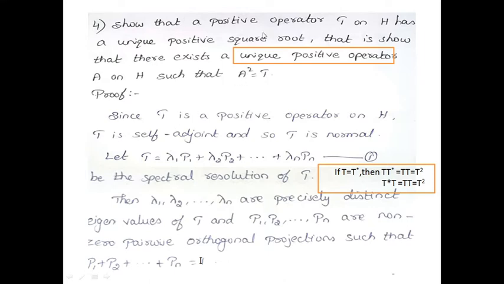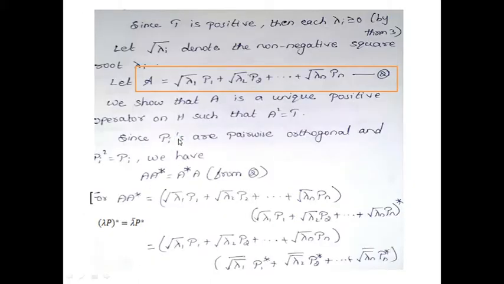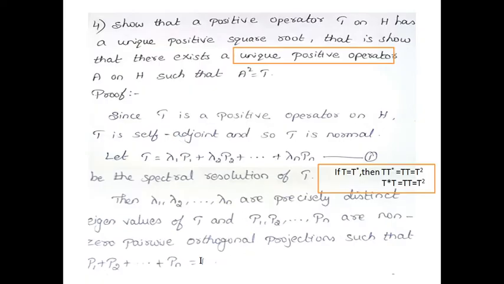Since T is a positive operator on H, by a result, we can say that T is self-adjoint, and so T is normal. Since T is self-adjoint, the condition is T is equal to T star. Then T star T is equal to T squared, and T T star is also T squared. So T star T equals T T star, and T is obviously normal.